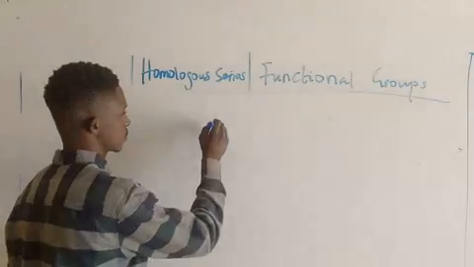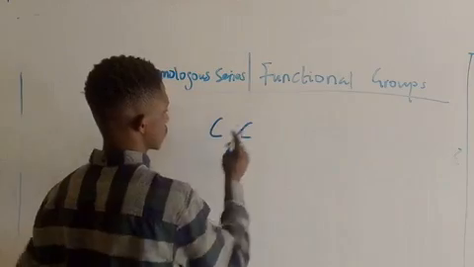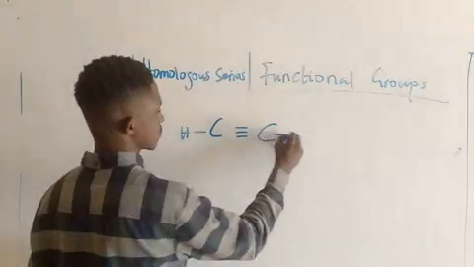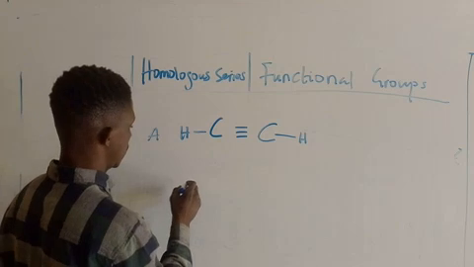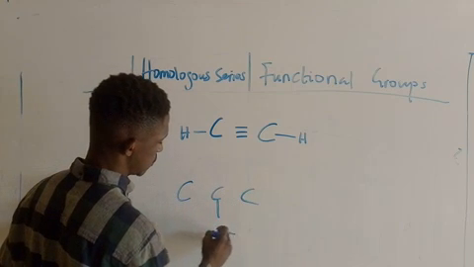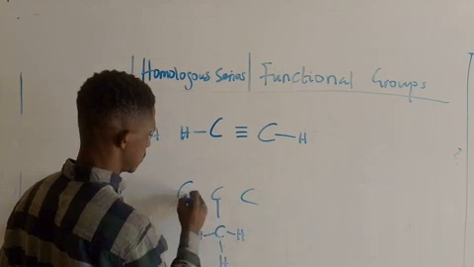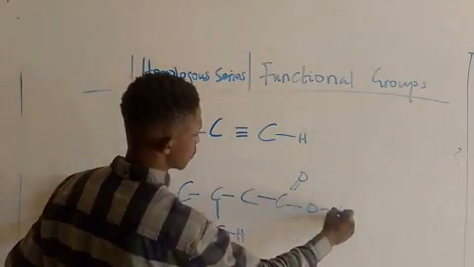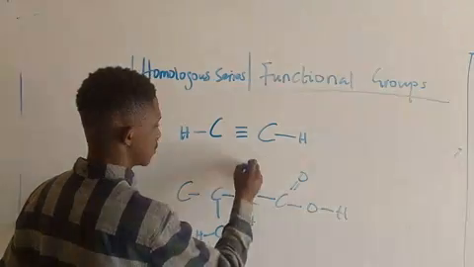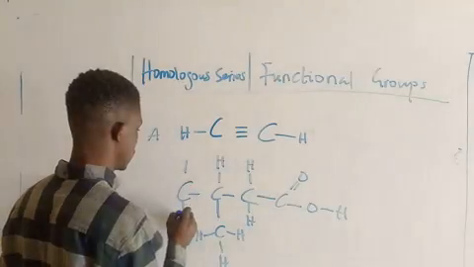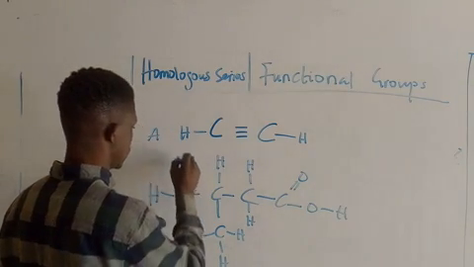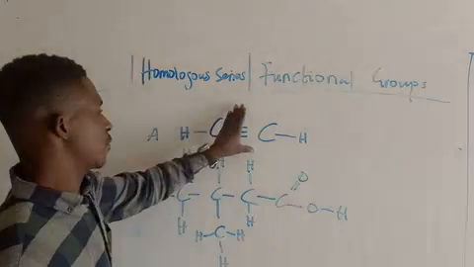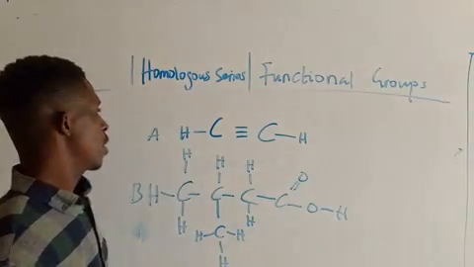Okay, look at these structures. This is A, this is B. So now, based on the example I gave you, how do you know the name of this compound, or which homologous series this A belongs to?